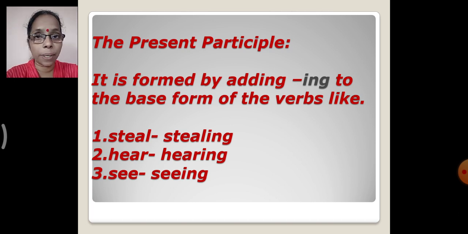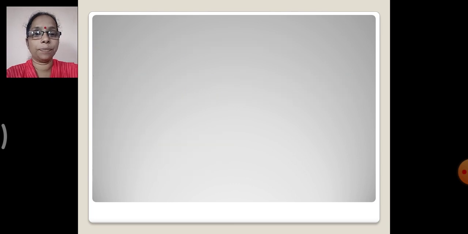For example, steal. If you add ing, it will be stealing. What is the base form? Steal. Yes, hear. Base form is hear. You add ing, it will be hearing. Then see, base form is see. When you add ing, it is seeing. Correct? So this is how the present participle is formed. Okay, well, I hope you've understood. Next.